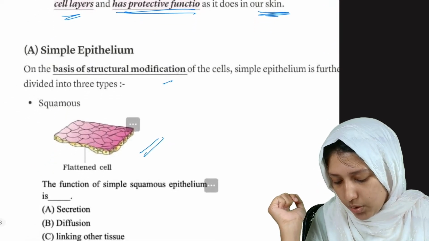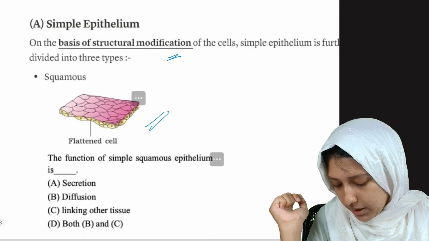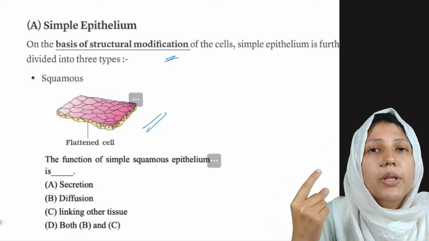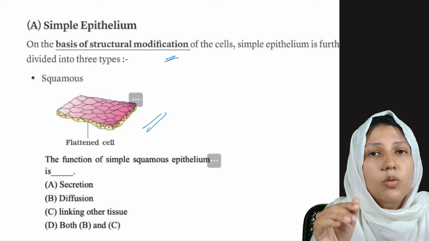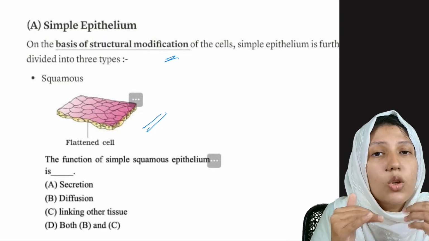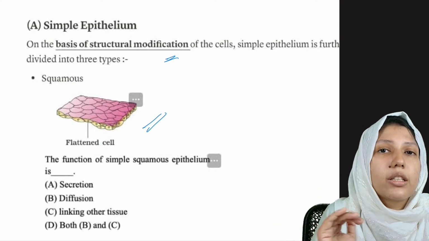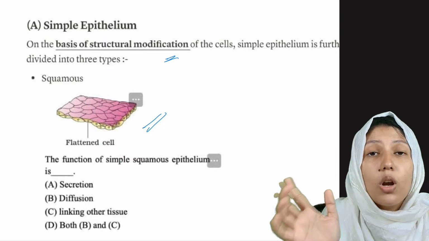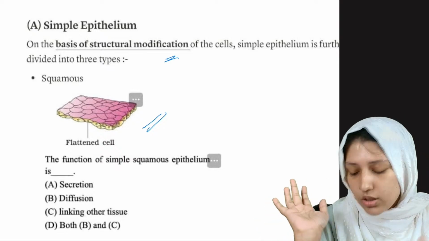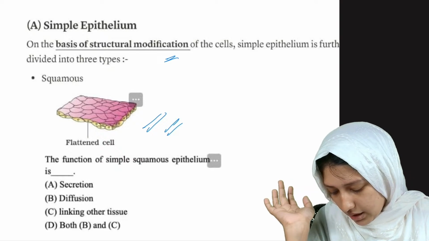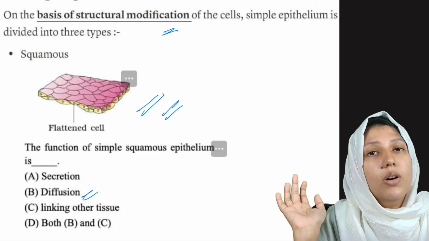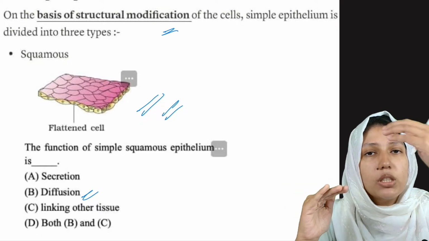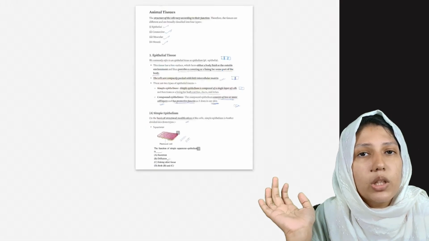On the basis of structural modification of the cells, simple epithelium is again divided into squamous epithelium, where squamous cells are arranged in a single layer, then cuboidal, which means cuboid cells are arranged in a single layer, and columnar, which means columnar cells are arranged. Squamous means flattened cells. What is the function of simple squamous epithelium? It's just diffusion. Diffusion means the travel of water or gas between the cells.